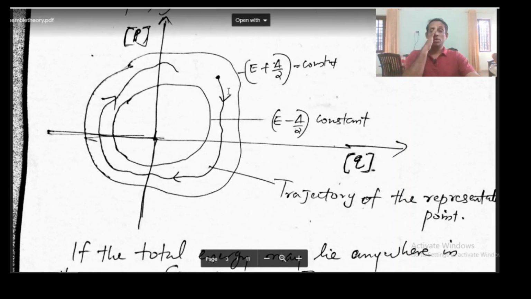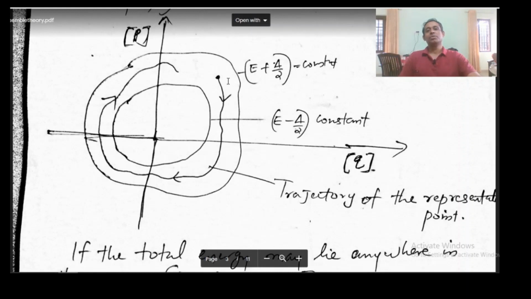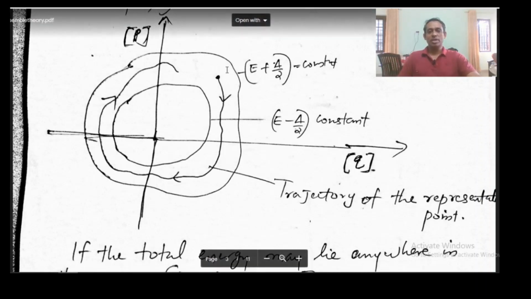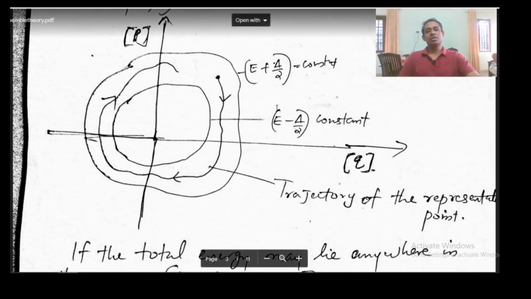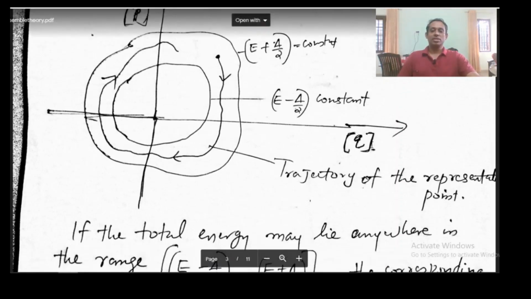And we know for our systems, in the macro state, the energy fluctuates in between E minus delta by 2 and E plus delta by 2. So the phase point or representative point, which is continuously moving through the phase space, can move only in between these regions. It cannot cross into this region or this region, because here, if you calculate the Hamiltonian, the total energy will be greater than E plus delta by 2. Here it will be less than E minus delta by 2. So it can move only in this region.